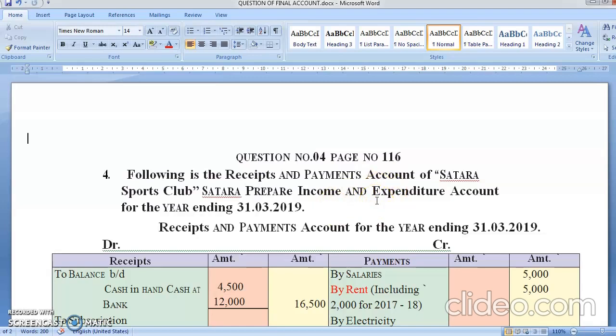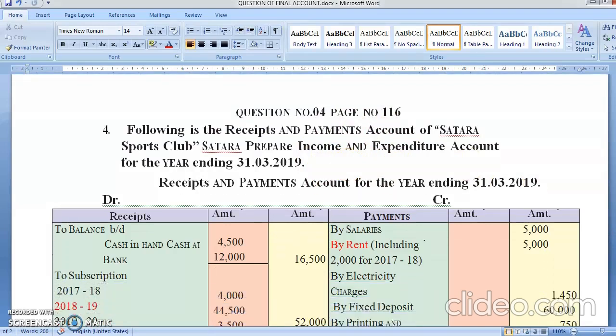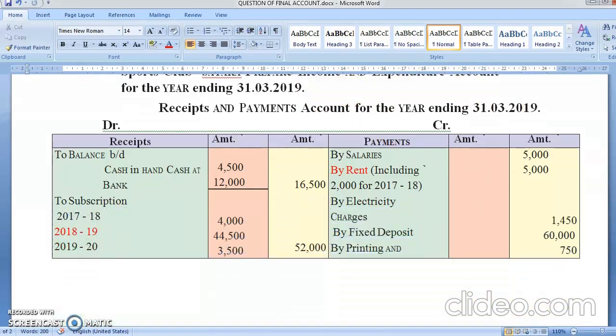Okay, but in this problem they are asking only your income and expenditure account, so we'll be writing only an income and expenditure account.